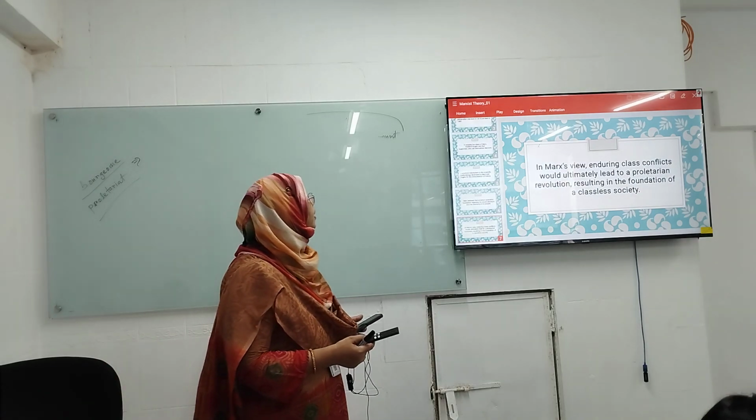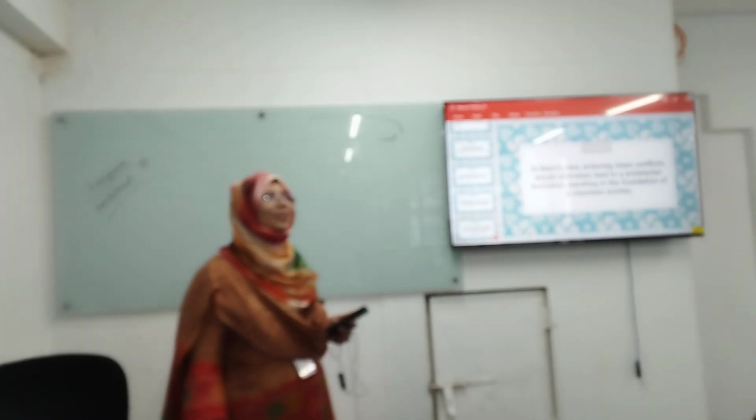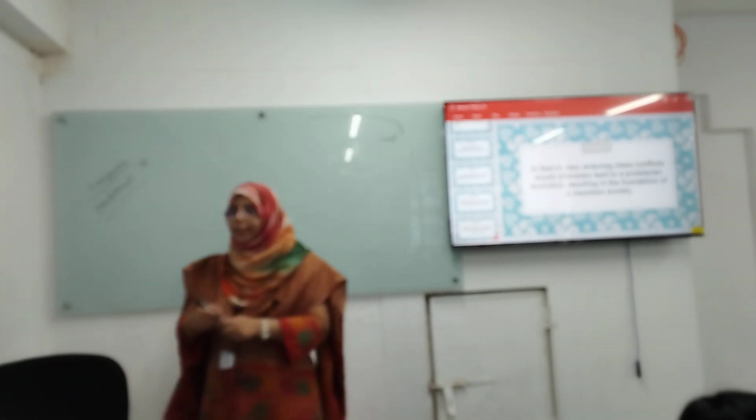Communism versus capitalism, this is also correct. And in Marx's view, when this type of operation begins, there are two parties: one is bourgeois and another is proletariat. One is oppressors, another is oppressed.